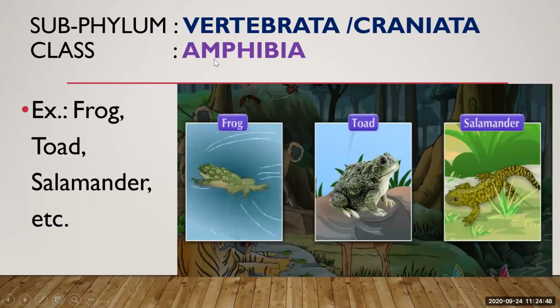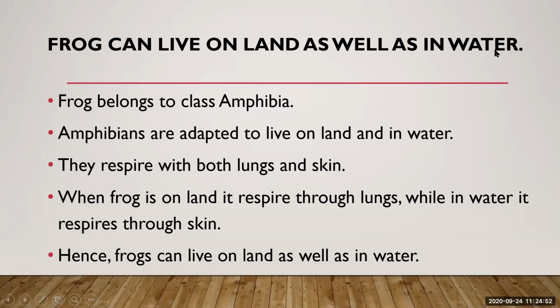Now frog can live on land as well as in water. Why can they live on land as well as in water? Because frog belongs to class Amphibia. Amphibia are adapted to live on land as well as in water.